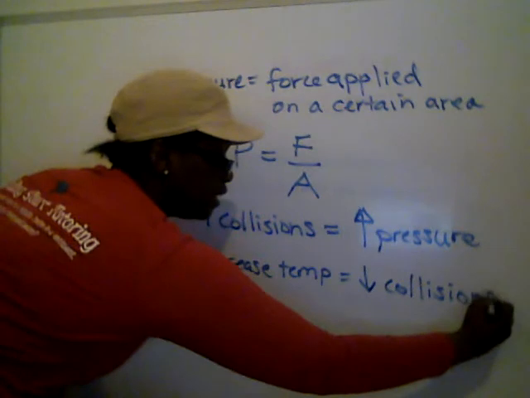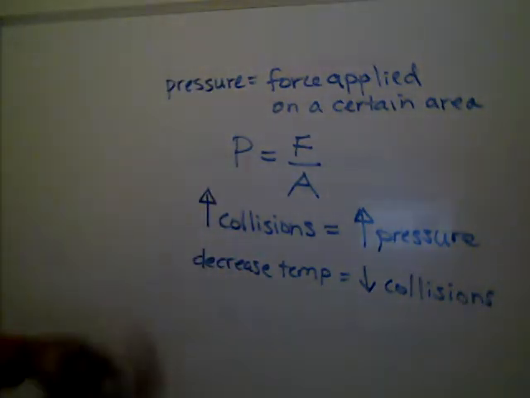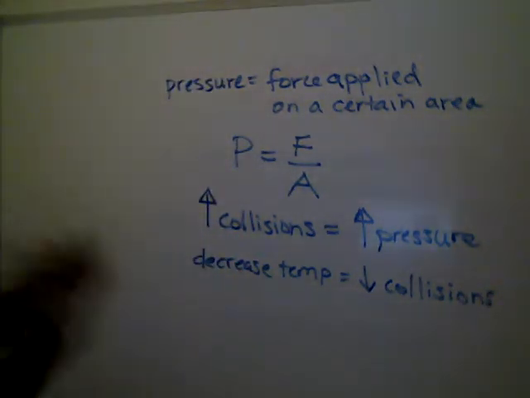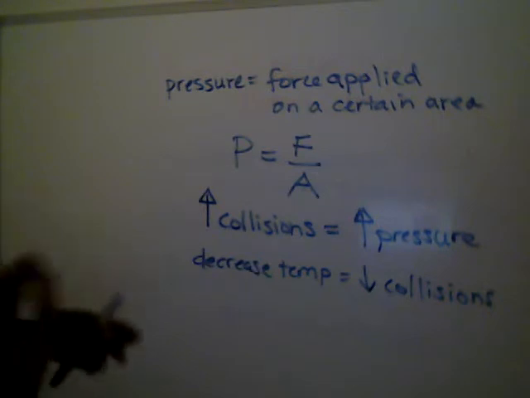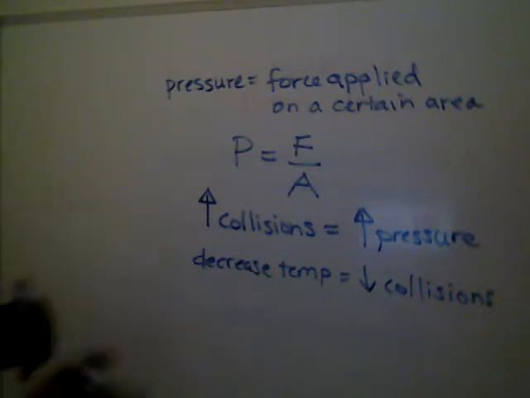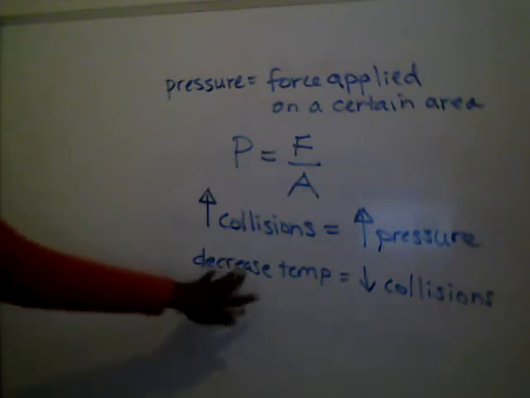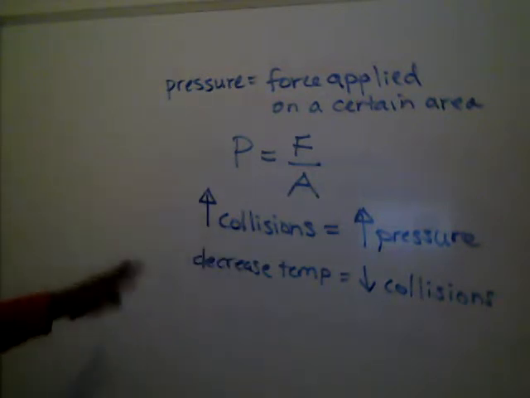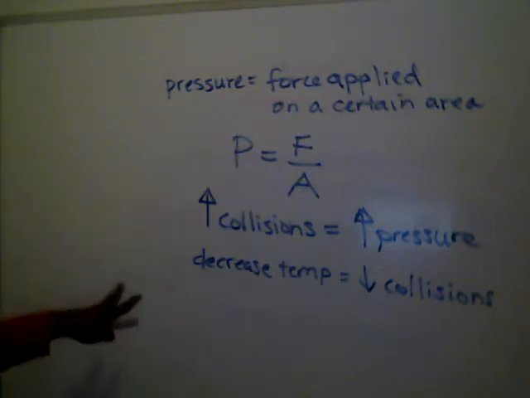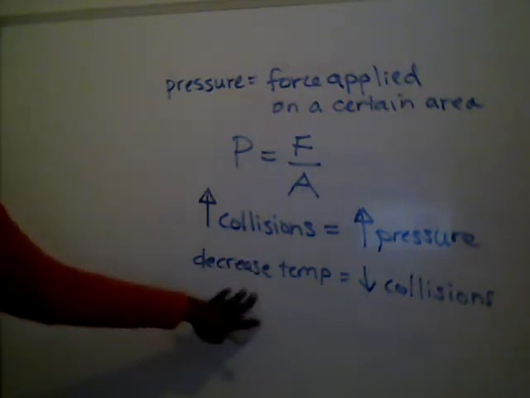And the reason why that is, temperature gives energy to gases. So the more temperature or the more heat that's around a gas, the more energy it gets, and the faster the gas will move and the more collisions it will have. So if we decrease the temperature, kind of slowing everything down, kind of like in the wintertime, it slows everyone down, it slows the gas particles down as well.